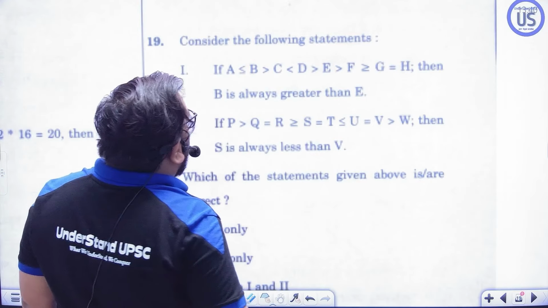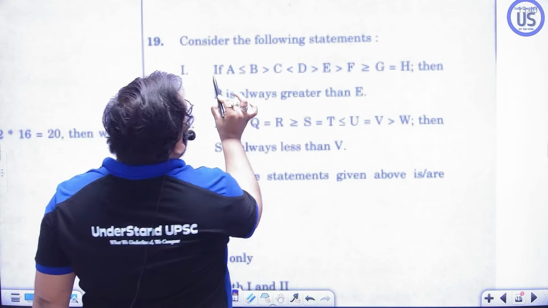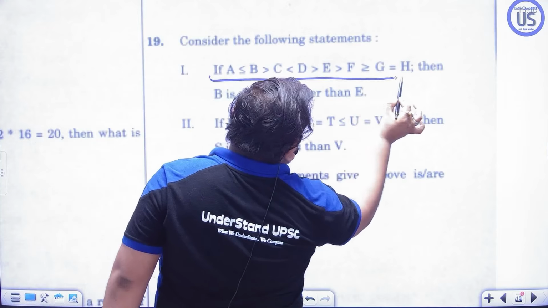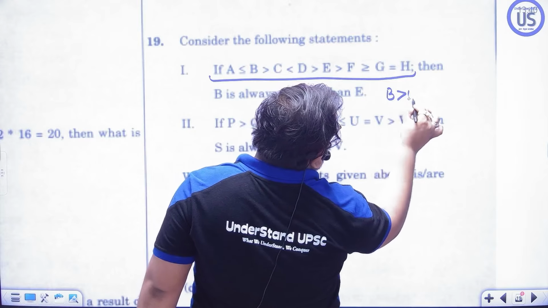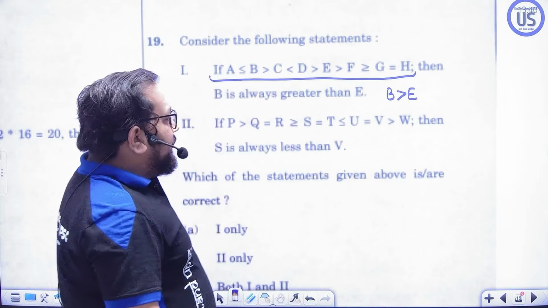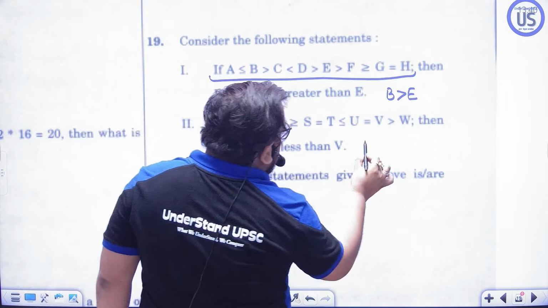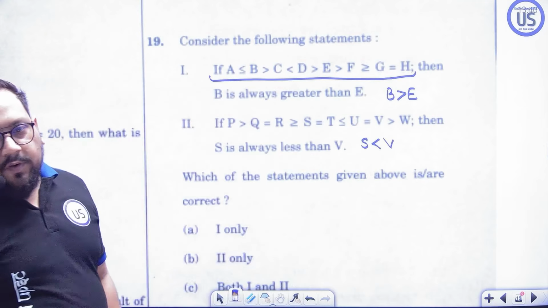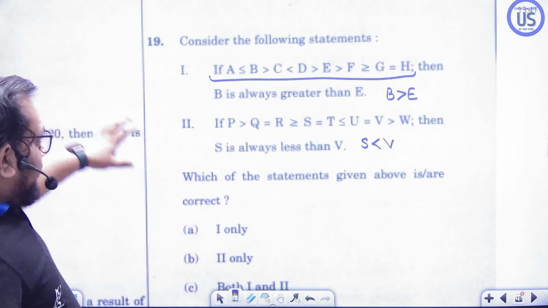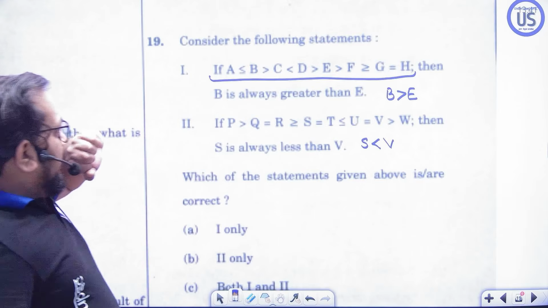It is asking actually what it is saying. It is the statement. Okay, and B always greater than E, it is the conclusion. And here S is always less than V is also a conclusion for the second thing. So it is saying consider both statements.